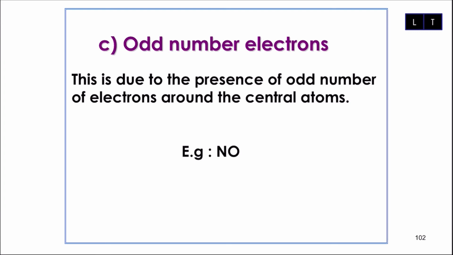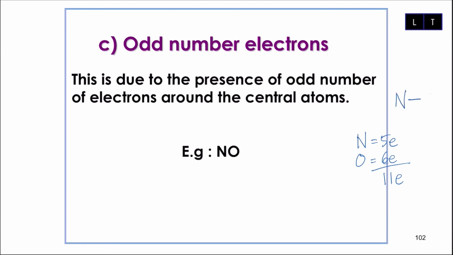So odd number electron is due to the presence of odd number of electron around the central atom. Maksudnya nombor ganjil. For example, saya ada NO. So nitrogen, we have 5 electrons. And then oxygen, I have 6 electrons. So total will be 11. So the one yang akan jadi central atom adalah nitrogen.